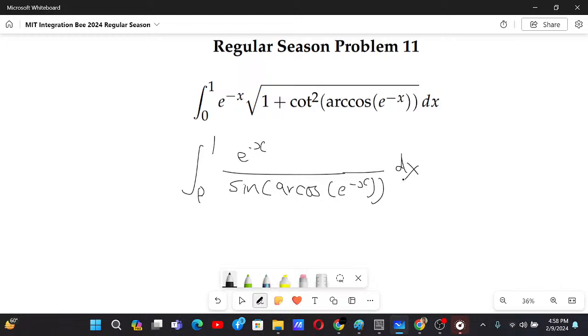Now as long as the value of arc cos is lying between 0 to 1, basically over here it will go from 1 to 1 by e, and these values definitely lie between 0 to 1. So we can use that sine of arc cos of theta is root under 1 minus theta square.